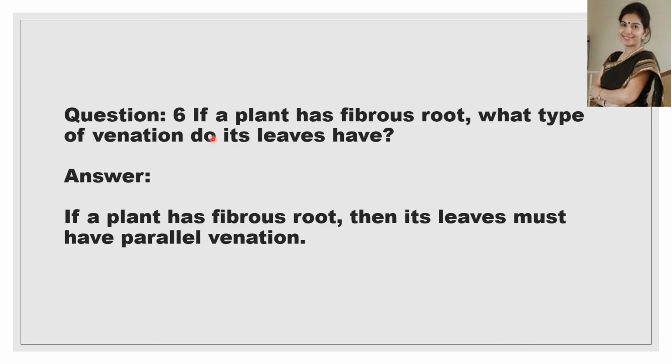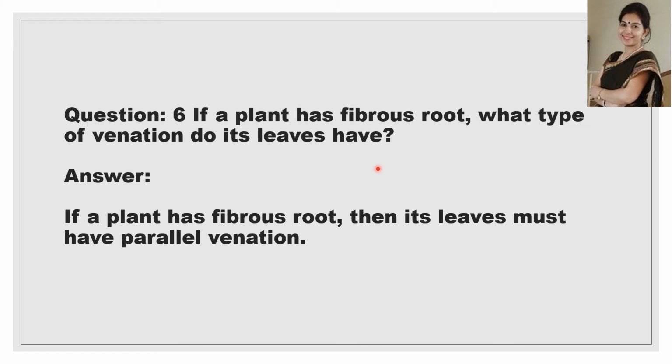Now the next question is, if a plant has fibrous roots, what type of venation do its leaves have? I have explained that plants having fibrous roots have parallel venation in their leaves and they have seeds having one cotyledon only.